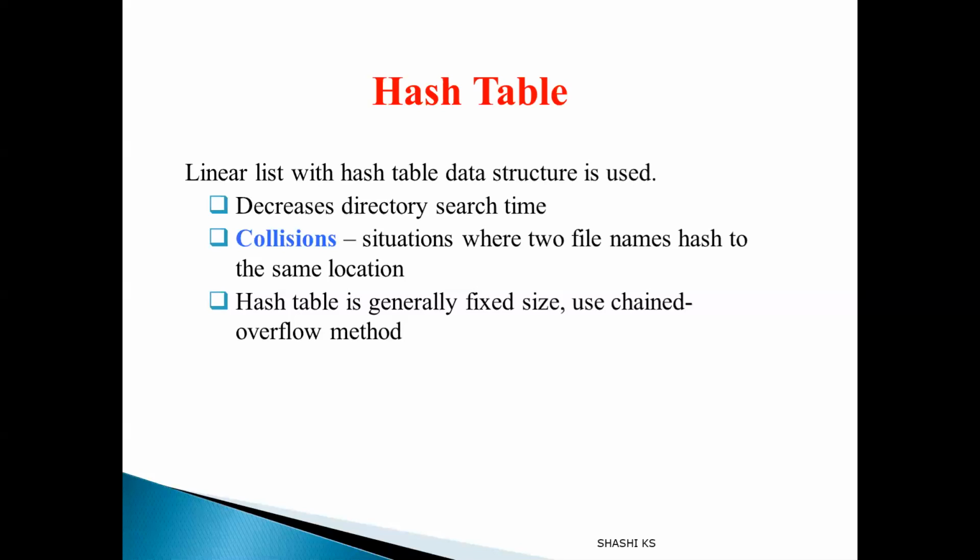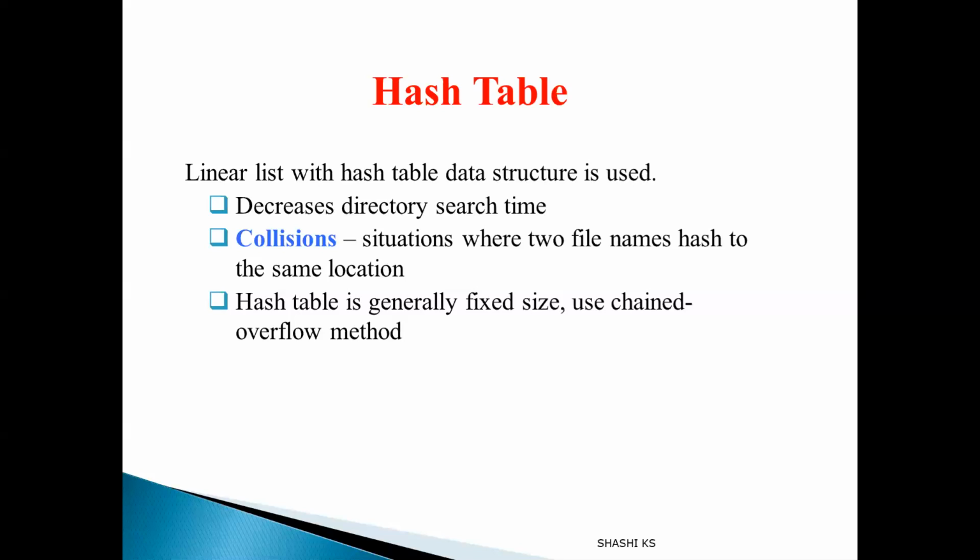That's why when we make use of the hashing data structure, the searching operation takes constant computation time. The main problem we had in the linear list implementation was that the search time was big O of n: we have to search through all n file names on the linear list in the worst case or the average case.